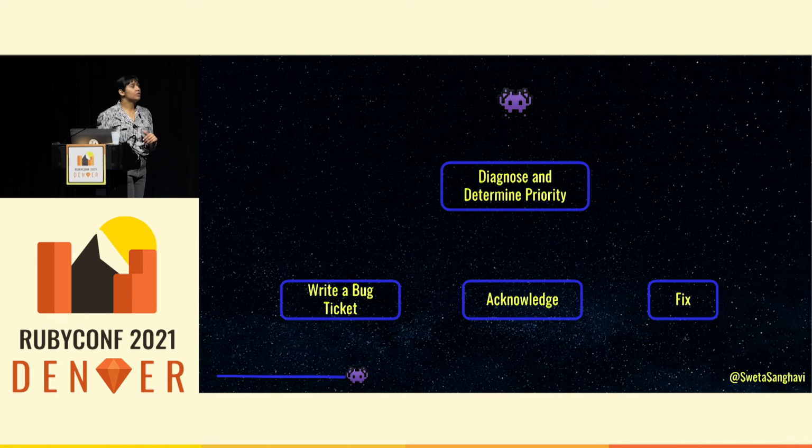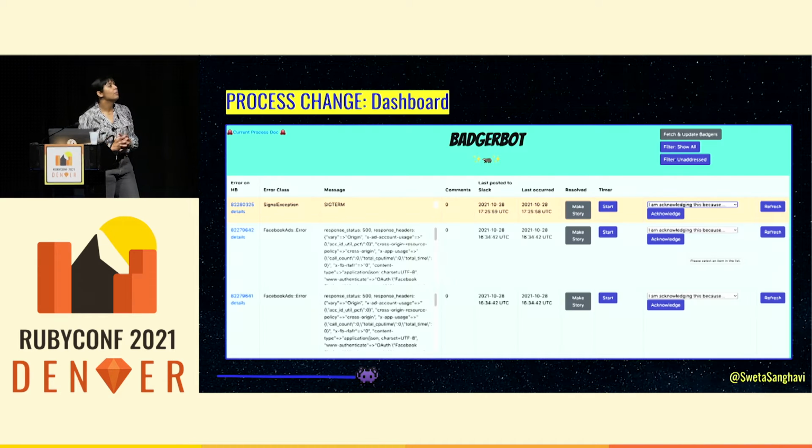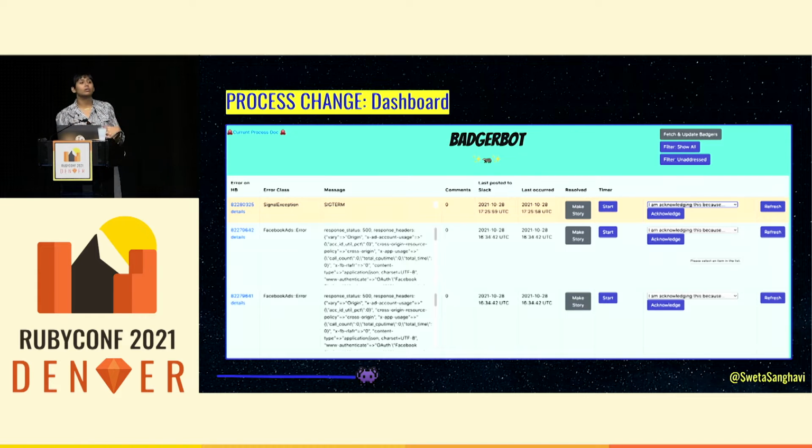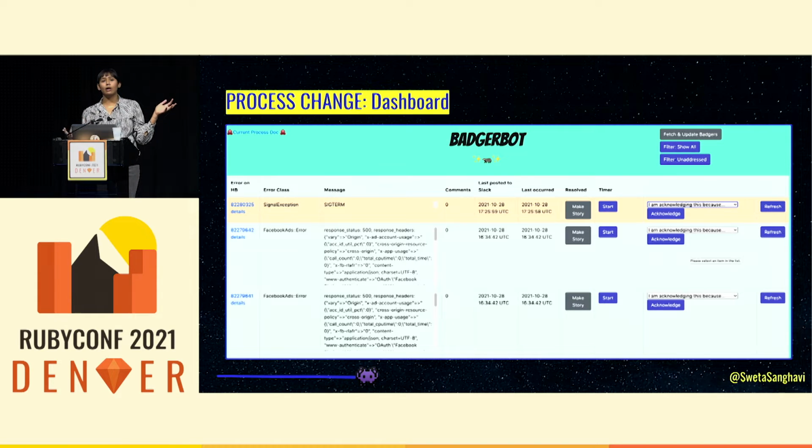A tool that we use to support bug duty is a dashboard. What this helped us do is to get a quick idea of what exceptions had not been addressed.